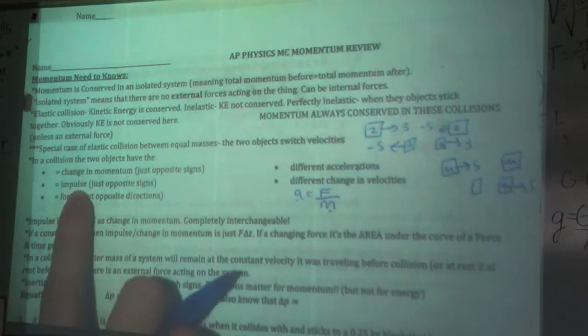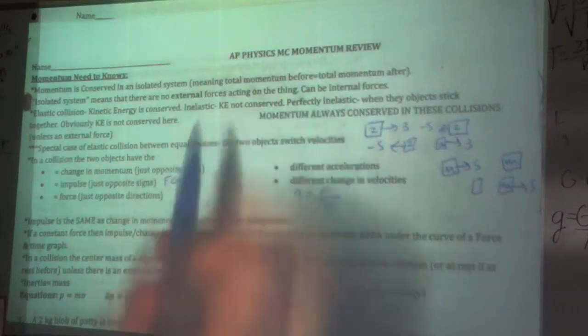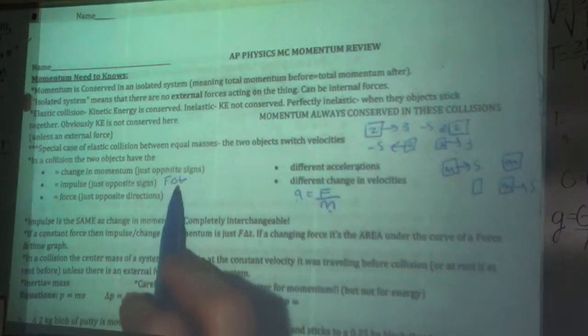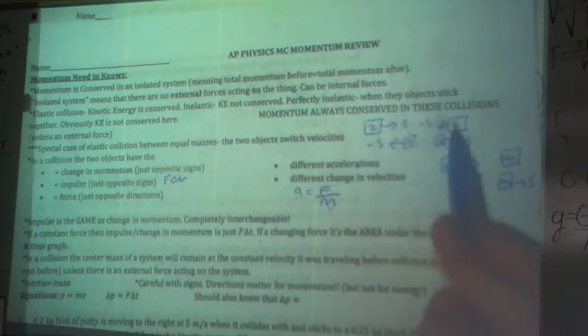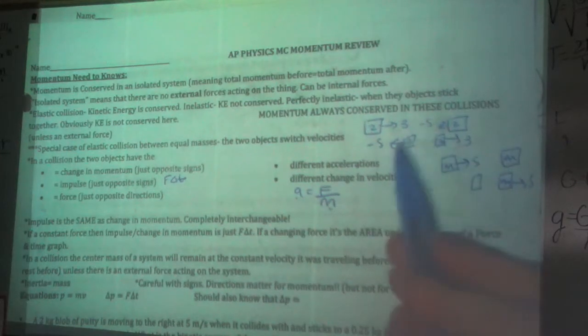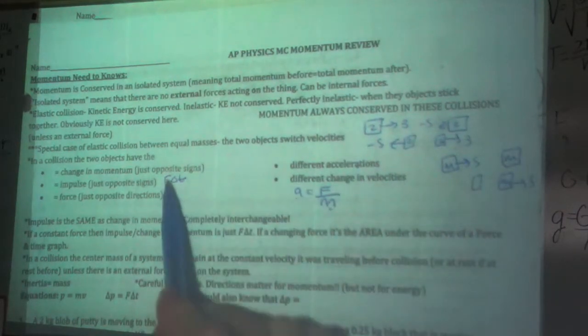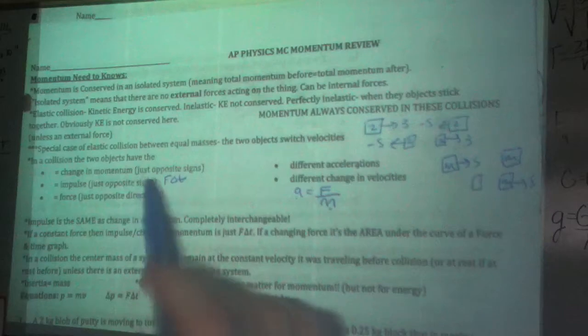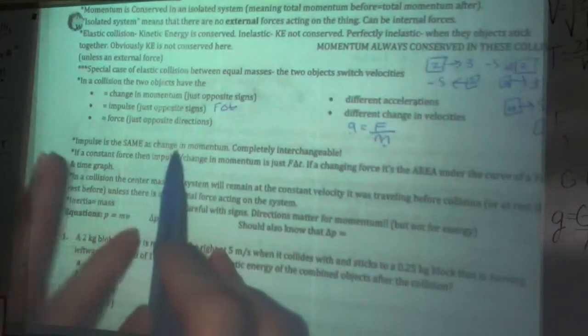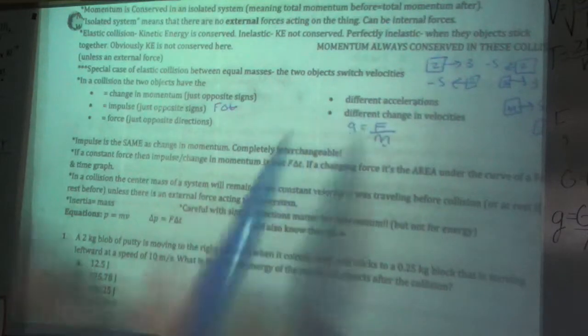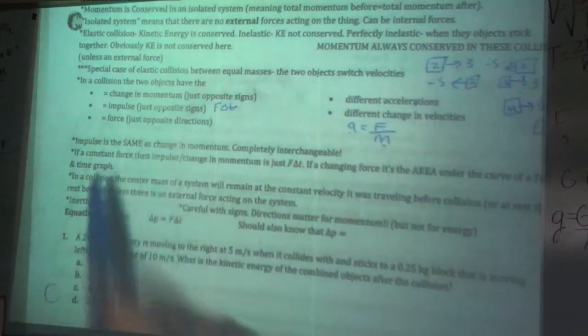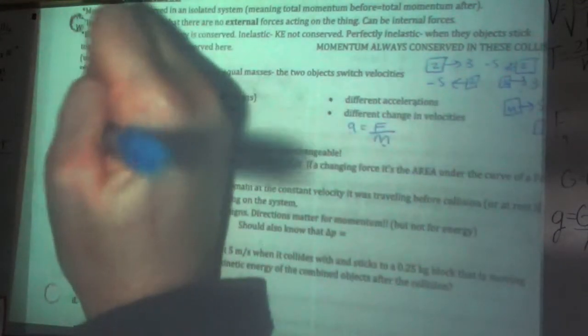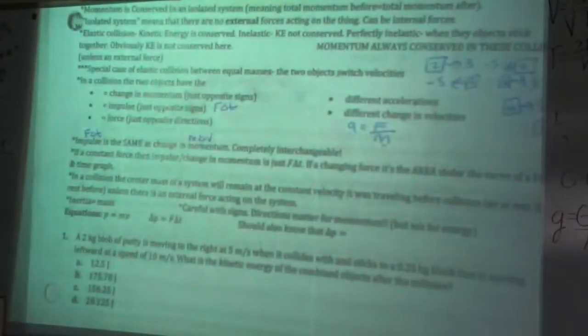Another reason impulse is the same is because impulse is technically F delta T. If you have the same force, and it has to be for the same amount of time, because there's no way this cart hits this cart for 3 seconds, but this one hits back for only 1. So if these two are both the same, then the impulse has to be the same. Impulse, same thing as change in momentum, completely interchangeable, means the exact same thing. Technically, impulse is F delta T, whereas change in momentum is M delta V, but they're equal to each other.